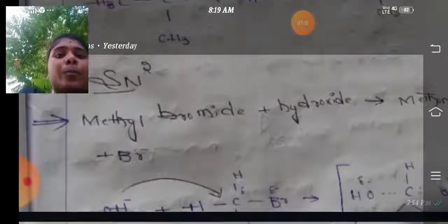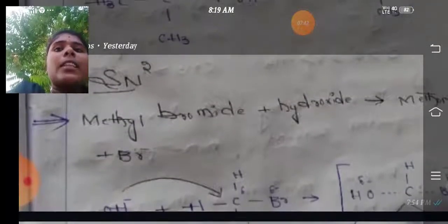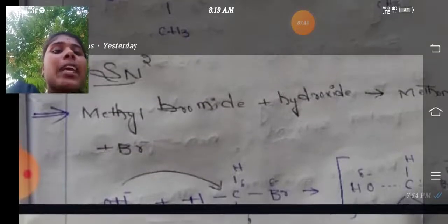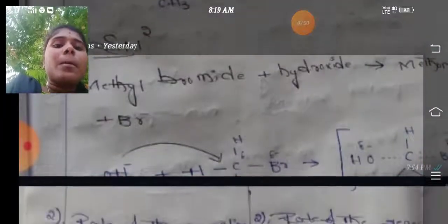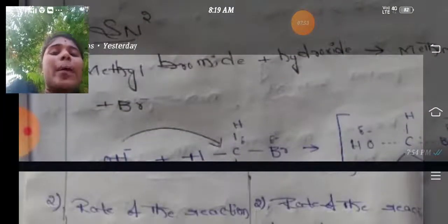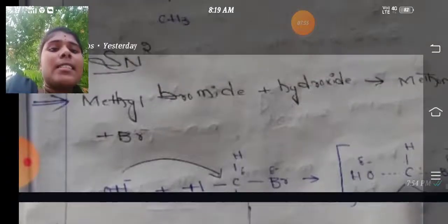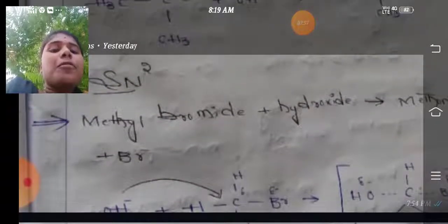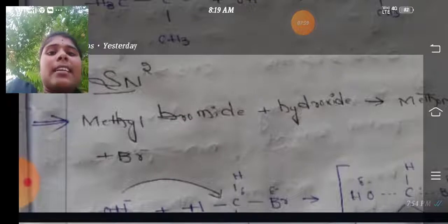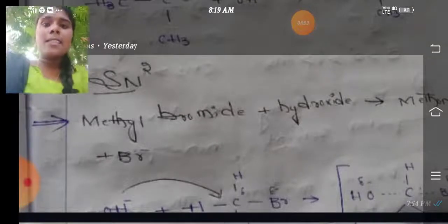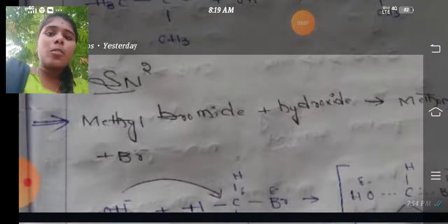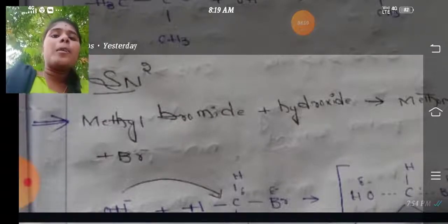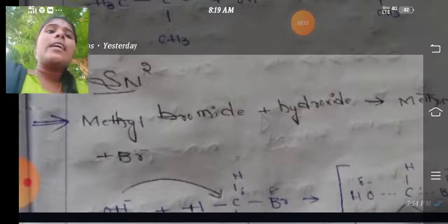Now we will see the example for SN2. This is SN2: the reaction between methyl bromide plus hydroxide to produce methanol plus bromide ion. Now if you see the mechanism, the hydroxide ion attacks the partially positive carbon of methyl bromide like this.